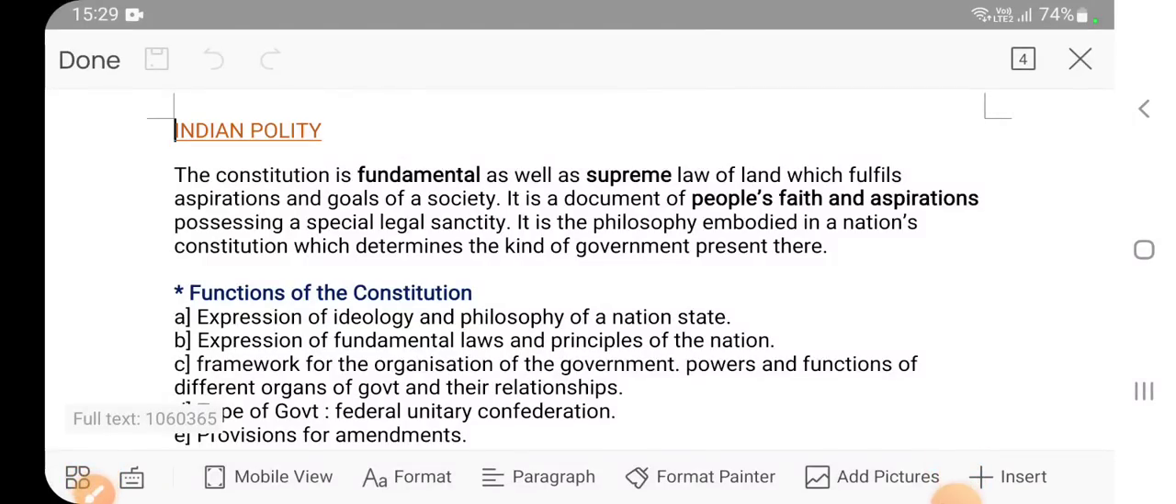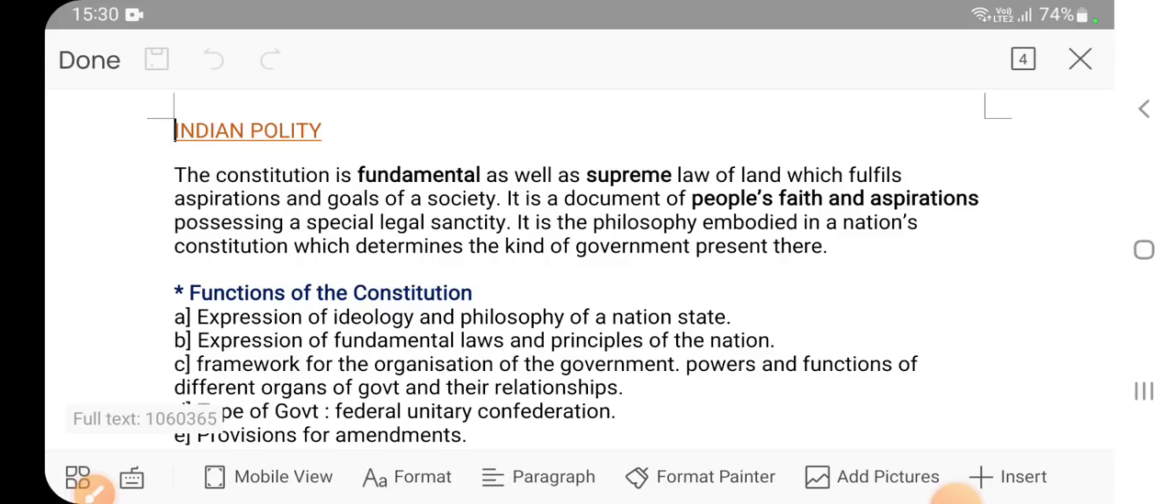In this lecture we are going to start with Indian Polity, that is your GS Paper 2 syllabus for Indian Polity. In these classes we will cover both prelims as well as mains. The entire syllabus of prelims and mains will be covered in these classes. So we are going to start with Indian Polity.